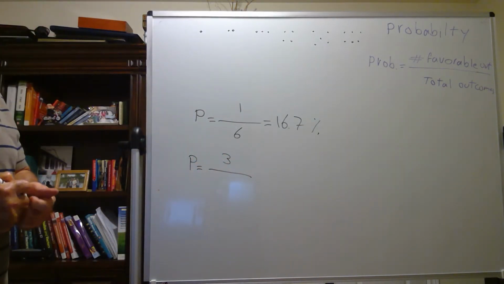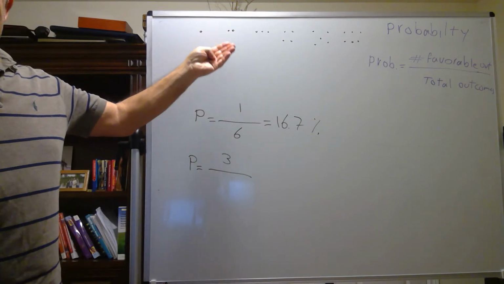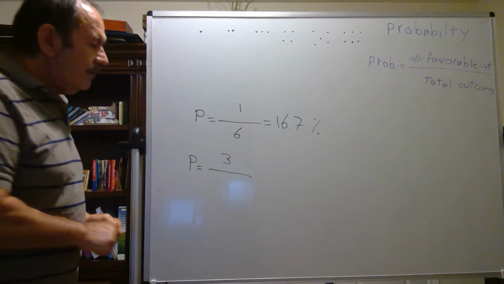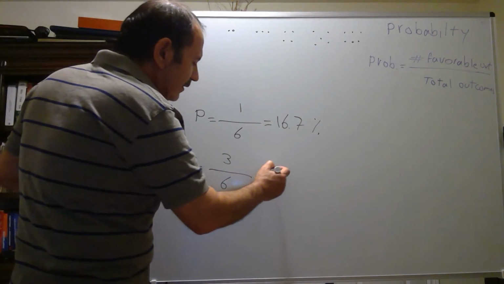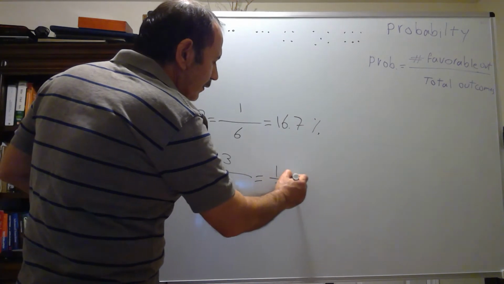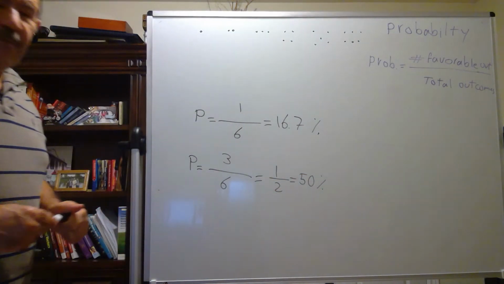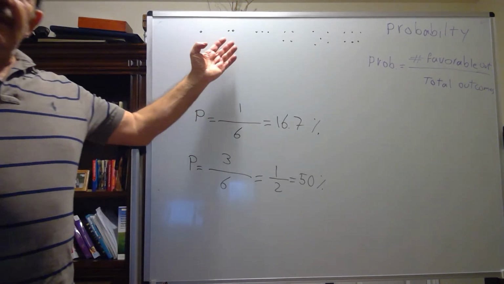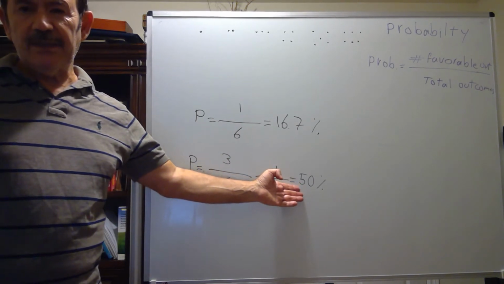I'm going to like it when it's 2, 4, or 6. And the total outcome is 6. If we simplify, 3 over 6 is 1 out of 2, or 50%. It means when I'm rolling a dice and I want an even number face up, it's going to be 50%.